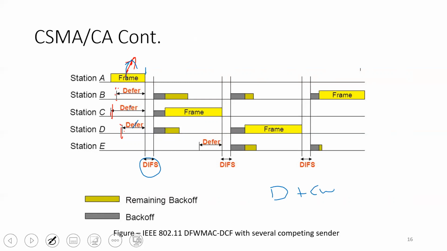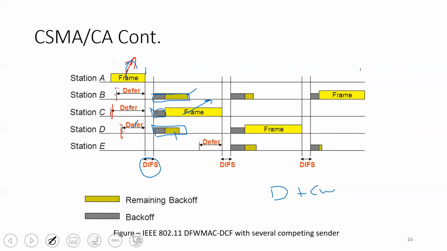Let's suppose this is the random backoff timer that was selected from the contention window for station B. Similarly, this is the random backoff timer selected for station C, and this is the one selected for station D. It can be observed that station C has the minimum random backoff timer, followed by station D and station B. So obviously the backoff timer for station C will conclude much more quickly as compared to the other stations, and as it concludes, station C will start to transmit its information over the channel.